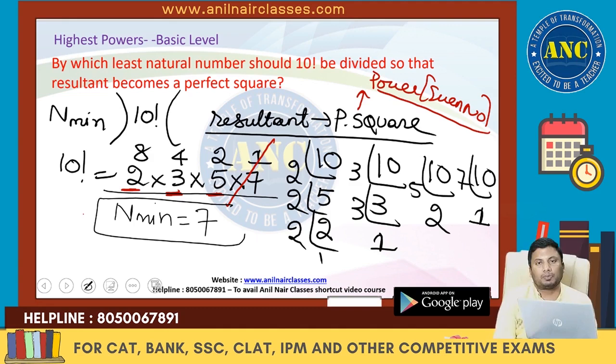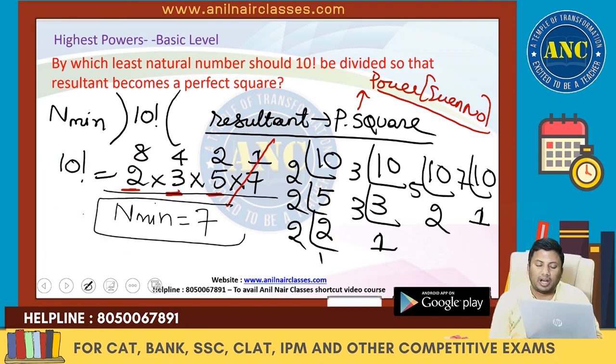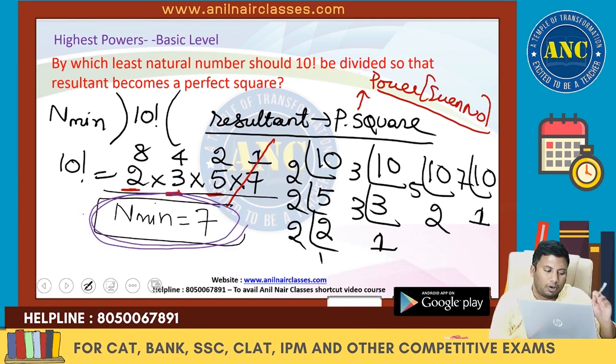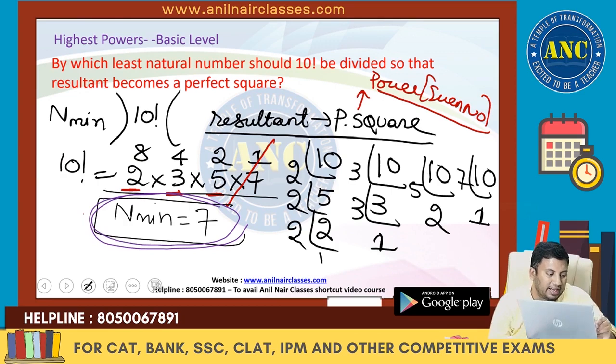Perfect square means power should be an even number. 3 power 4, power will be an even number. 5 square, power will be an even number. I hope the idea is clear. N minimum value is nothing but 7.